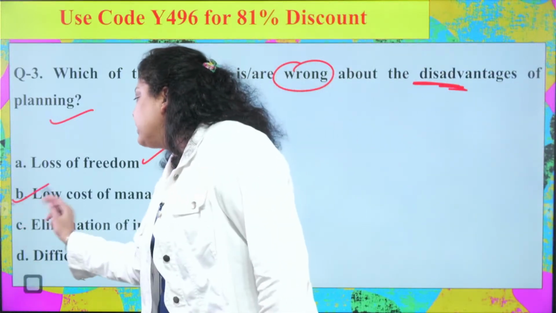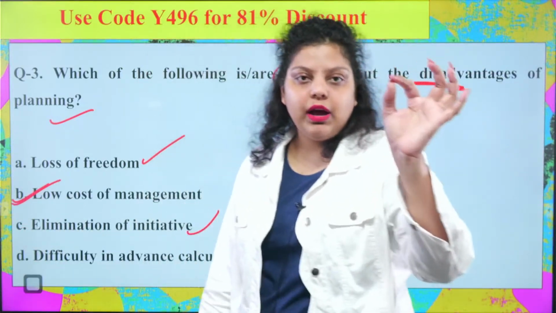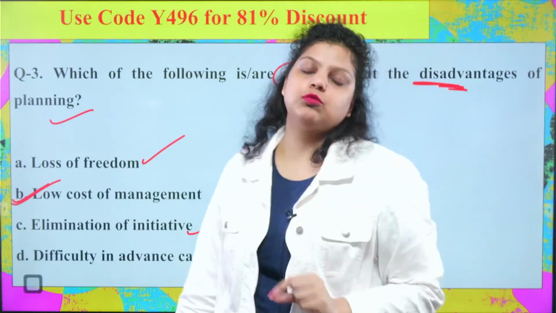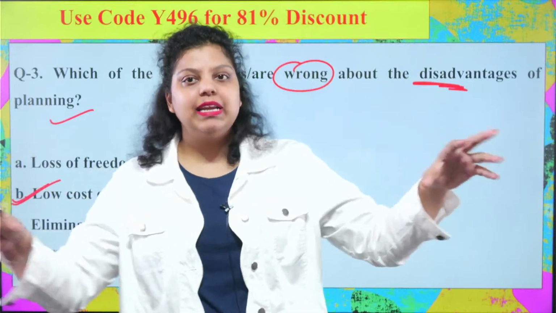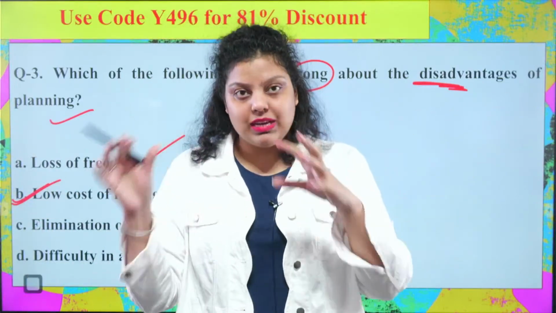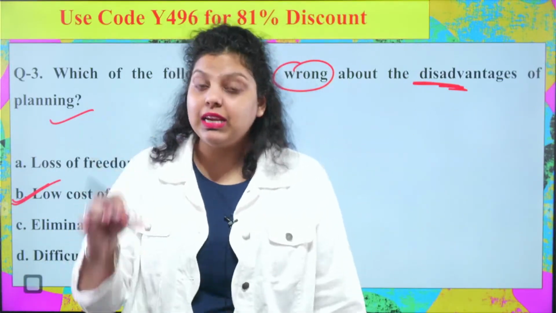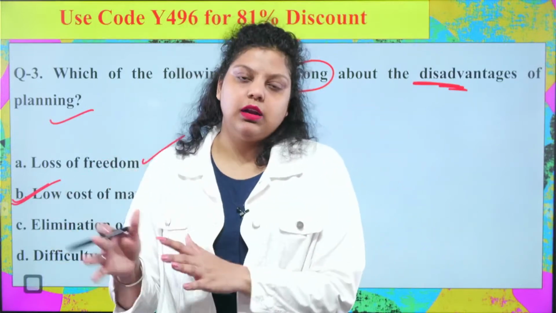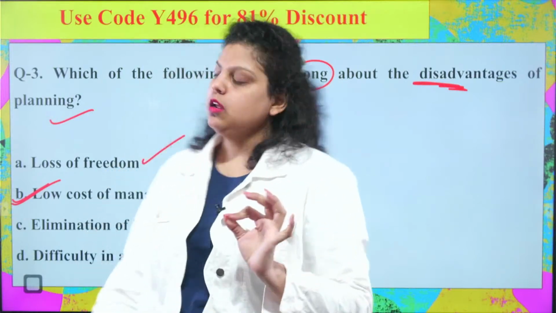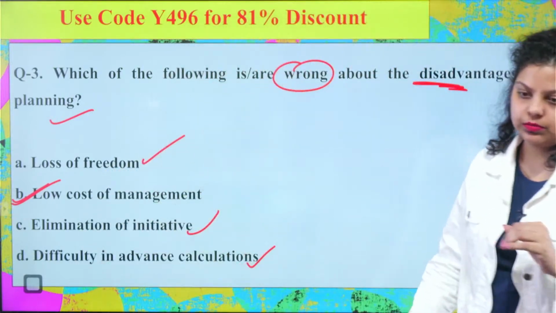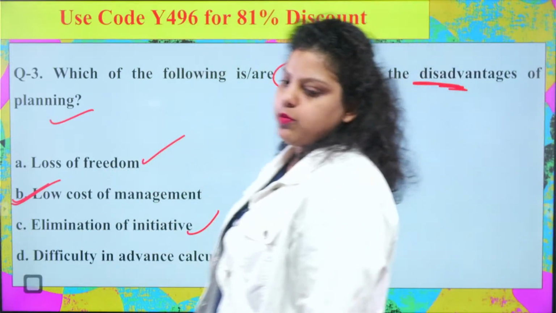Low cost of management. If you have done the planning, you have to spend more on management because you have made the plan. Now you need people who are managing that plan, following that plan, and monitoring the plan. So high cost of management will be there if you have done the planning. So the B option will be the right option.